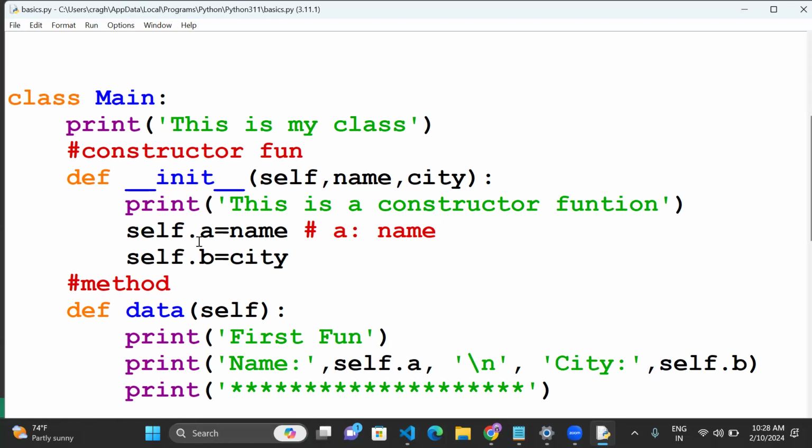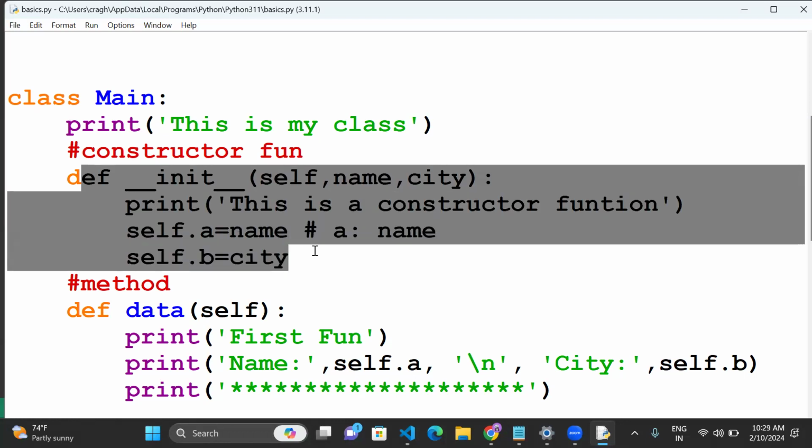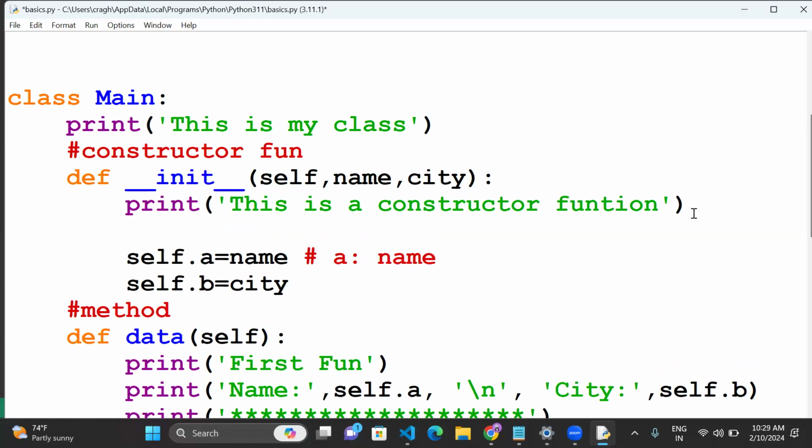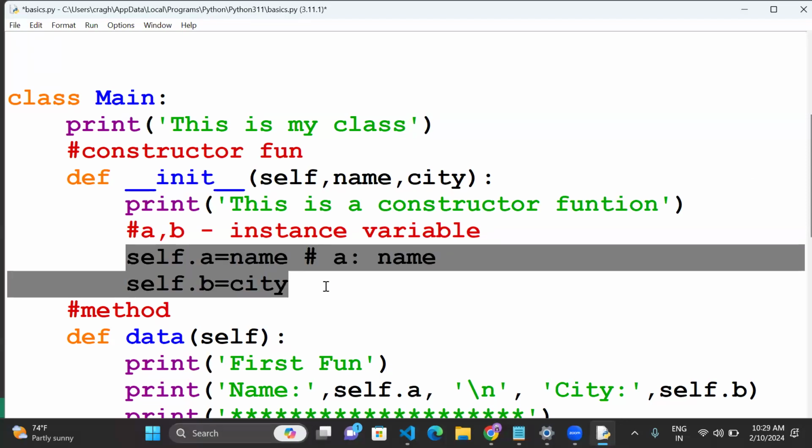The A and B are called instance variables. The combination of self.a is equal to name and self.b is equal to city is called an instance object. Clear, guys?